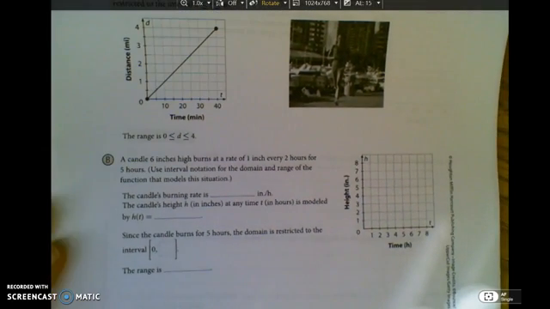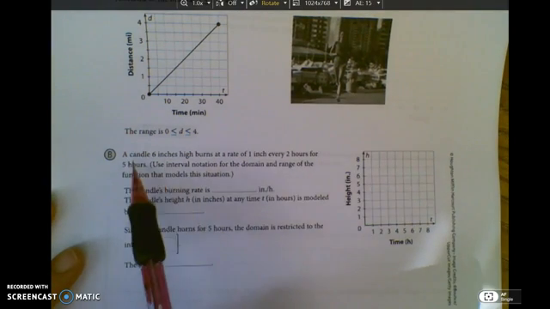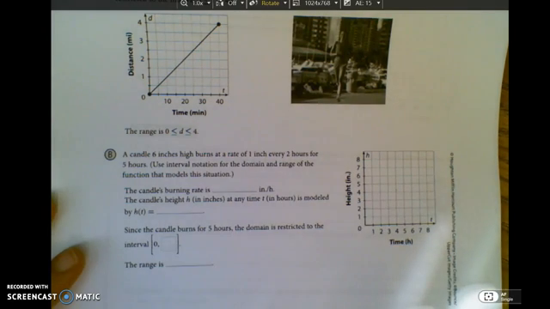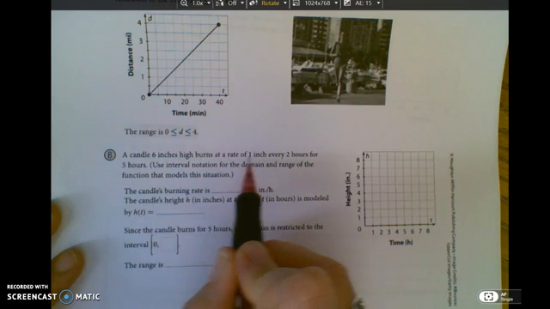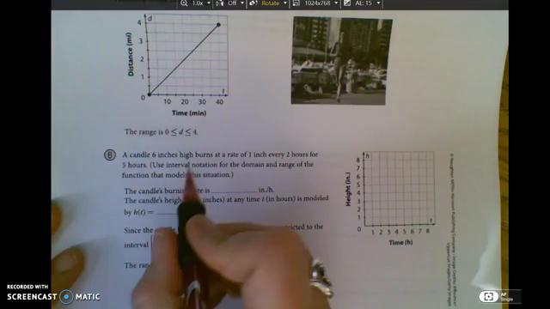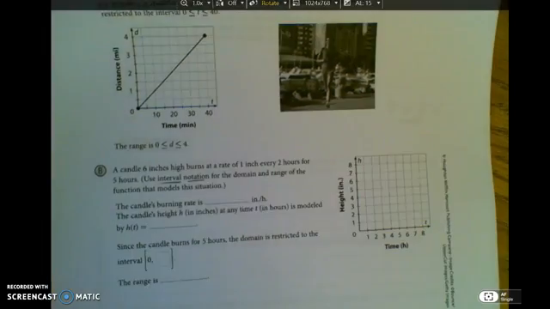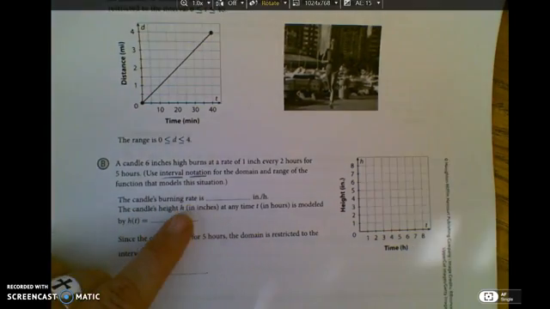Part 2 of dealing with domain and range would be they give me a word problem, and specifically they tell me to use this word problem to plot the data and fill in their answer choices. So they tell me a candle is 6 inches high and it burns at a rate of 1 inch every 2 hours for 5 hours. Notice they tell me to use interval notation for domain and range, so I don't have to do all three this time. So they ask me the candle's burning rate.